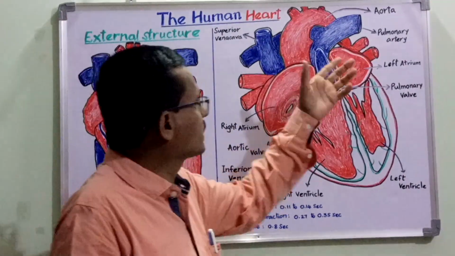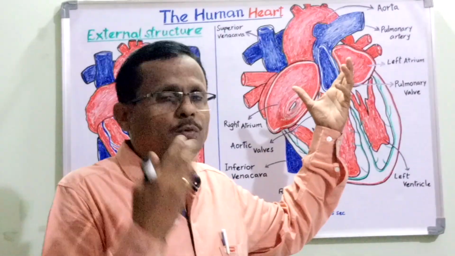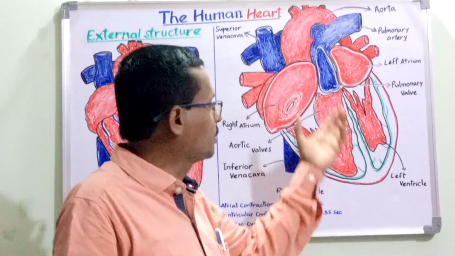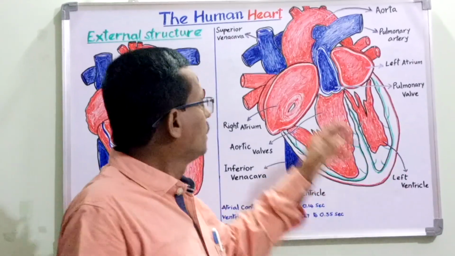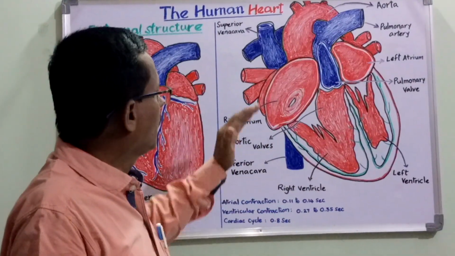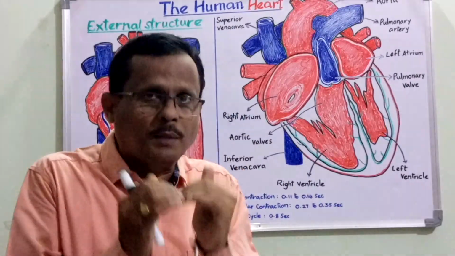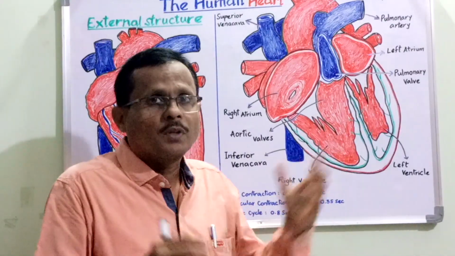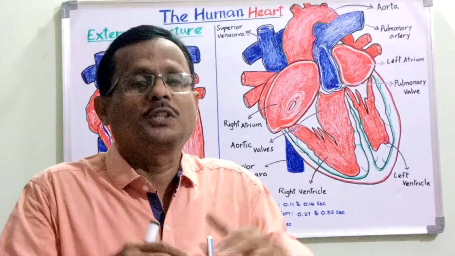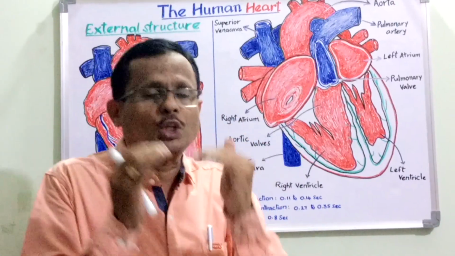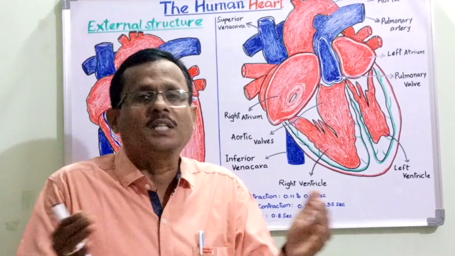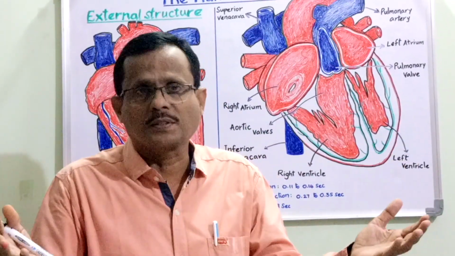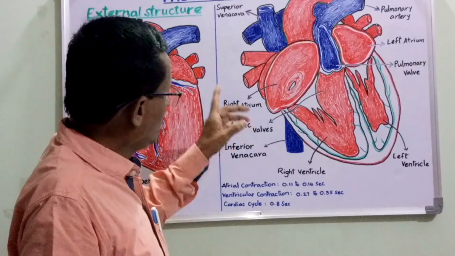The human heart has got four chambers. I repeat once again. The auricles, the atria, are on the anterior side and the ventricles towards the posterior side. The right atrium and the left atrium are the receiving chambers, and the ventricles, the right ventricle and the left ventricle, are the pumping chambers or the distributing chambers. The receiving chambers receive the blood from the concerned organs, and the pumping chambers send out the blood to the concerned organs.